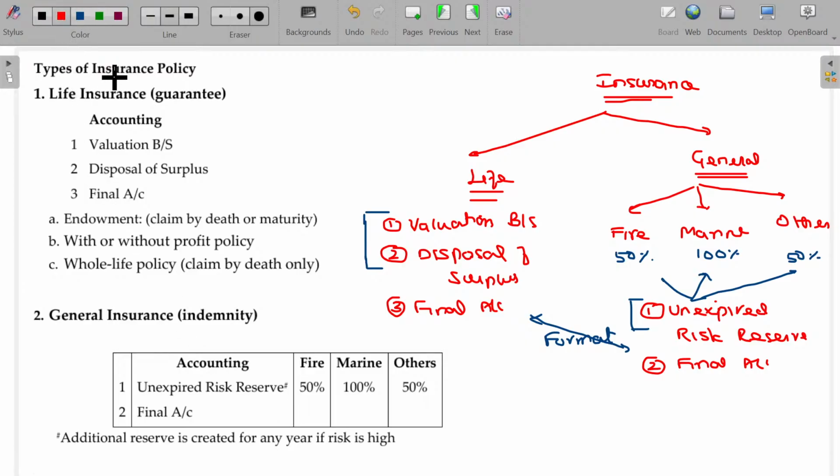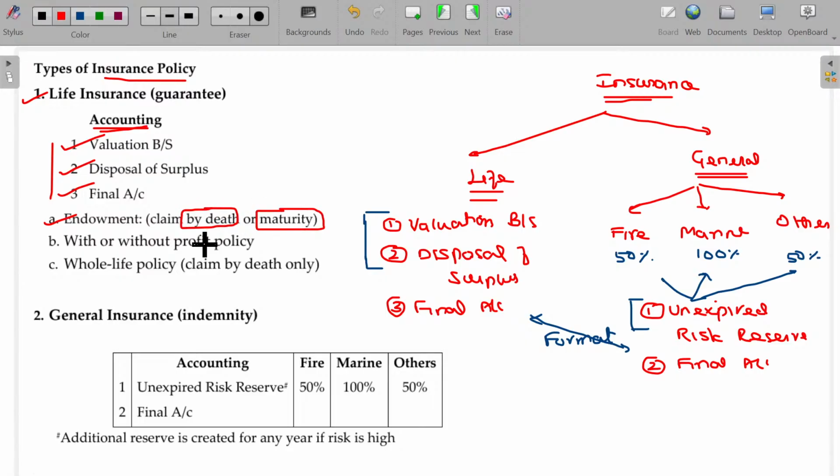Now see here, types of insurance policy. We have life insurance. For accounting purposes, valuation balance sheet, disposal of surplus and final accounts, three aspects are to be covered. In life insurance, we have endowment policies. Endowment policies are policies claimable on death or maturity.